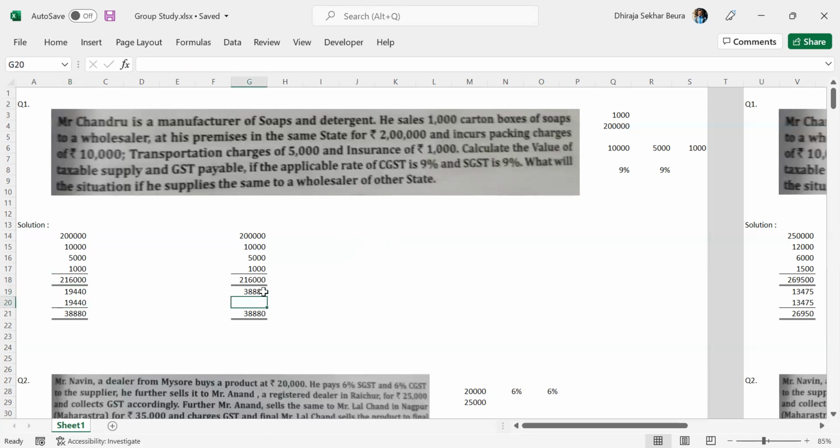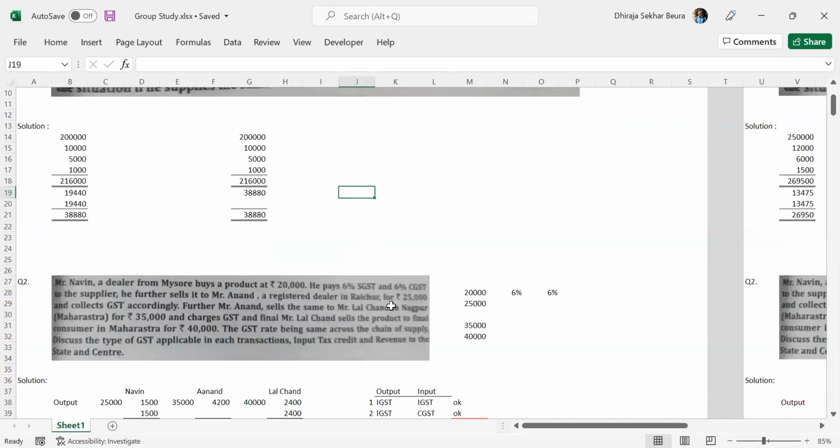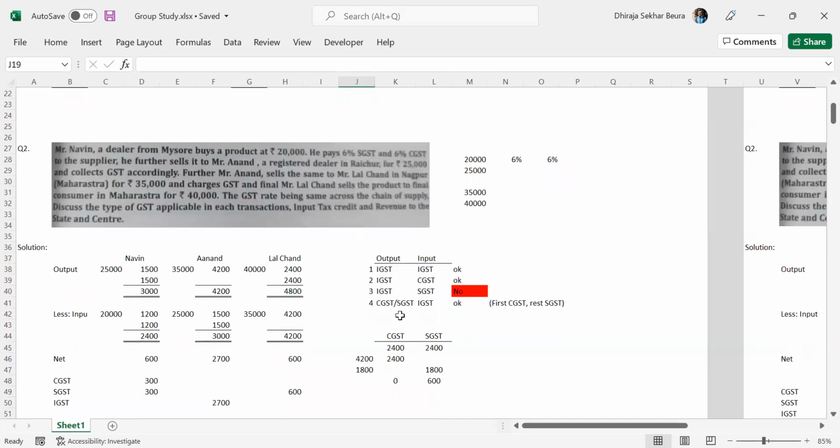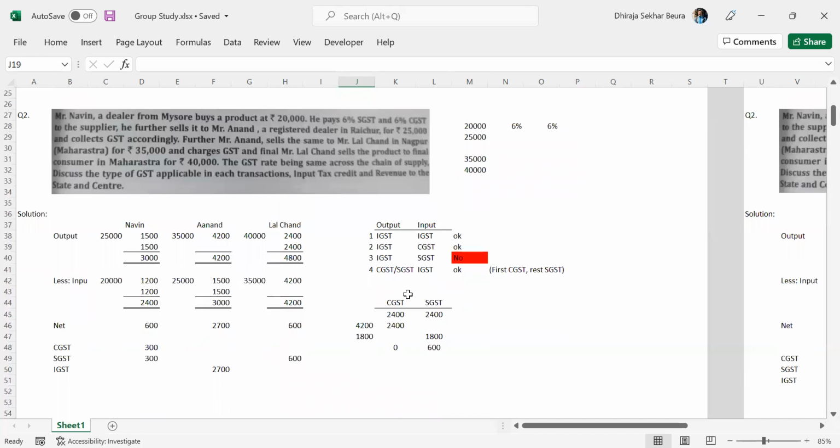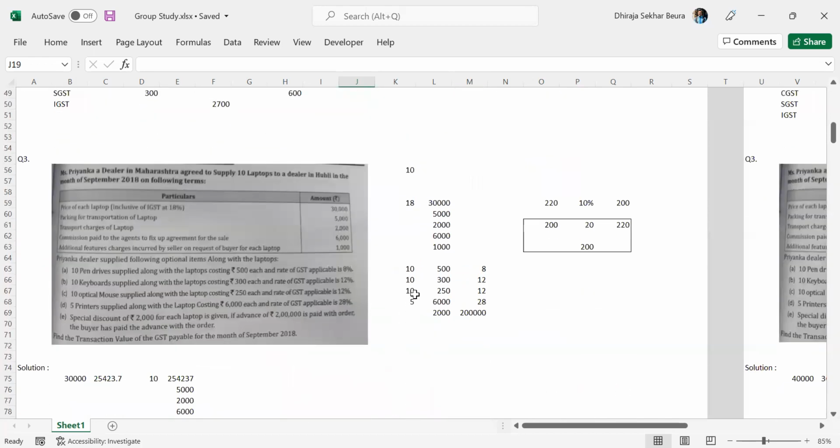If it is a different state, just this changes: 18% of 2,16,000 comes to 30,880. Yes, no questions, right? Very easy one. Just in case there will be questions from this, I feel like there will be. So better we revise these so that we don't get confused about where the insurance will be added or not added. Once you revise, it's very easy to remind yourself in the examination hall. Okay. And Mr. Naveen, we have already discussed in detail.